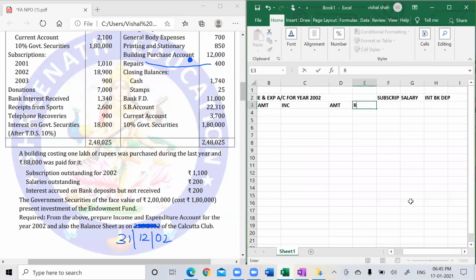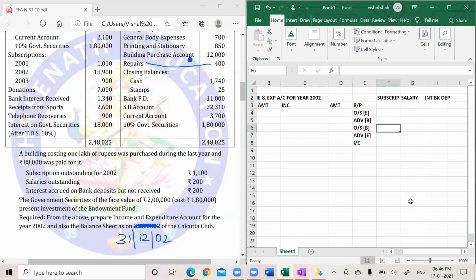What is that? Either receipts or payment. Now add what? Add outstanding at the end. Add advance at the beginning. Then outstanding, or you can say outstanding at the beginning and advance at the end. So I will get my income and expenditure value.